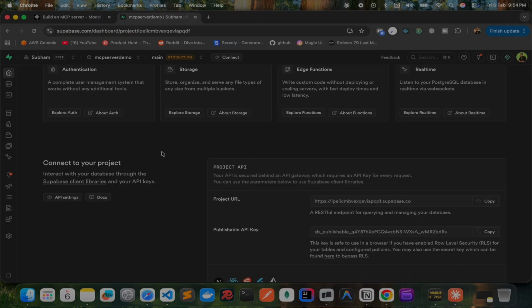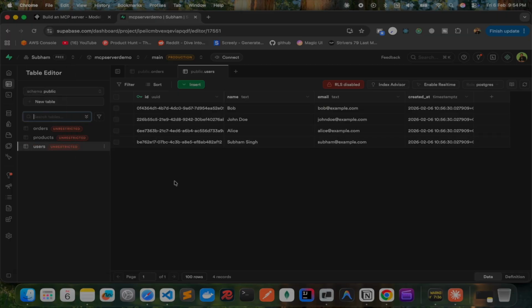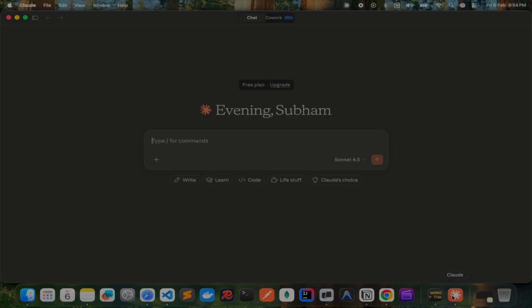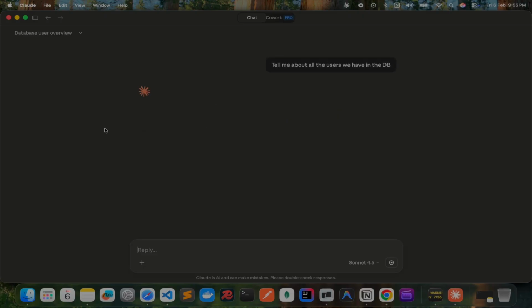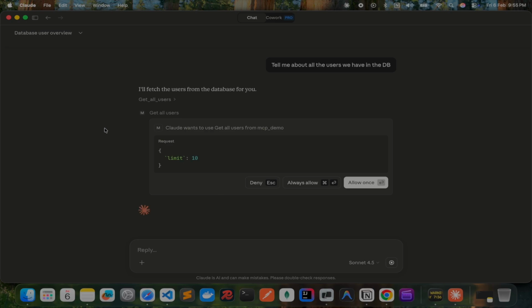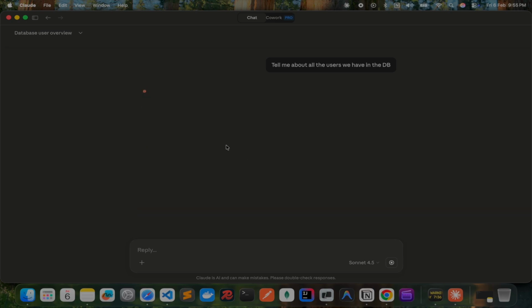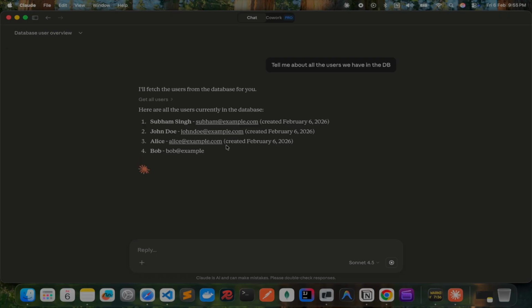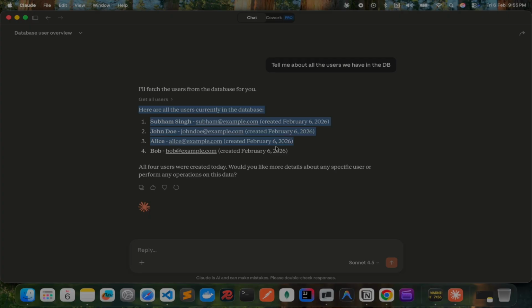Okay, if you'll see in the table, we have 4 users. Now let's verify it via Claude desktop. Tell me about all the users we have in the DB. Okay, it's asking me to run the server. Yeah, here you go. Here we get all the users that is there in the database.